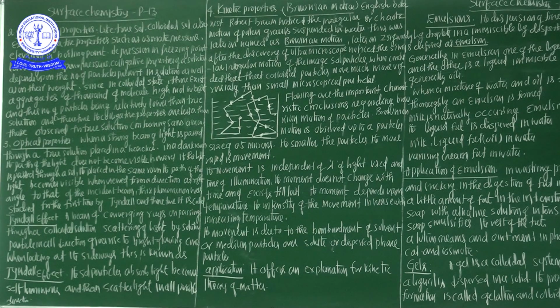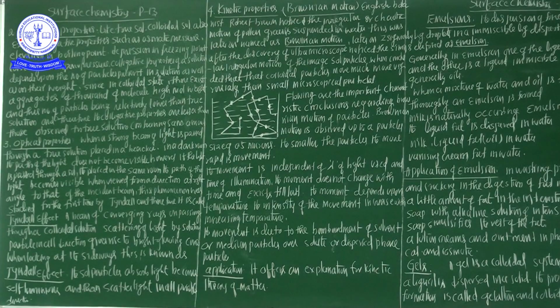You know that very well, the Avogadro number: 6.023 into 10 to the power of 23 particles is nothing but the Avogadro number. So it offers an experimental set-up to determine the Avogadro number. That is the most important point in Brownian motion.